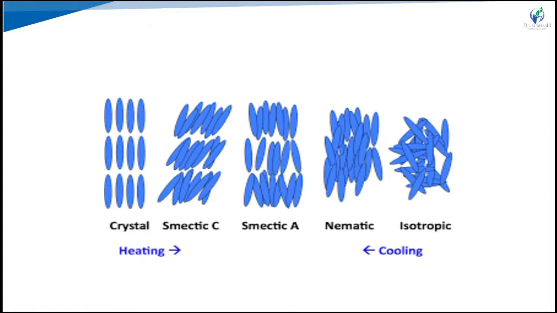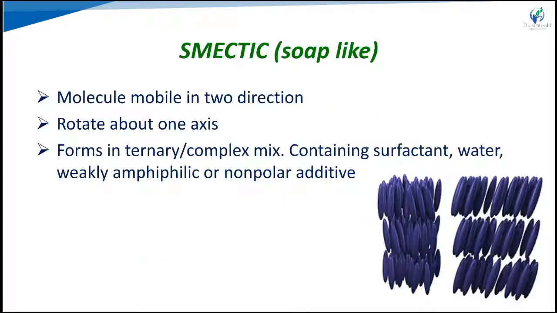With heating and cooling, the first one is the crystalline solid, which has specific positions and orientations, and the isotropic liquid form, where there is no specific orientation or position and molecules are random. In between is our liquid crystal. We have to see these one by one.